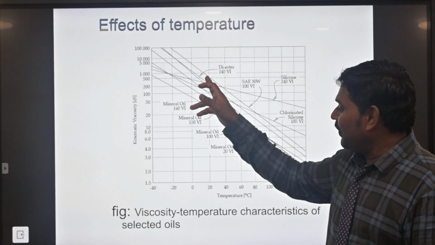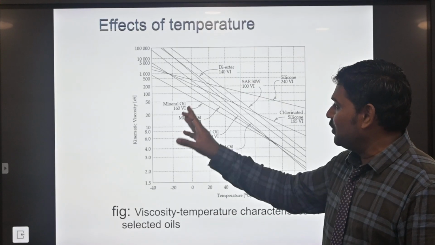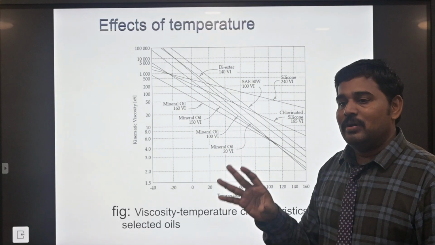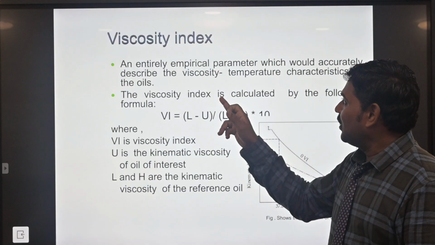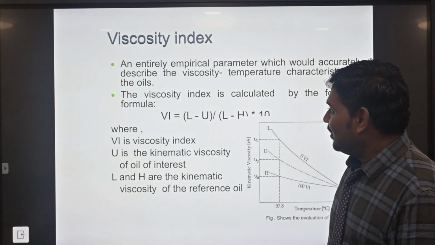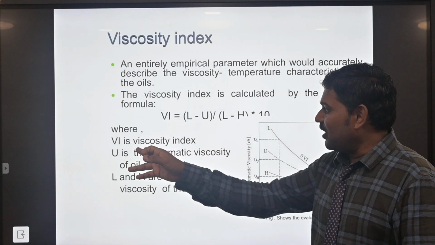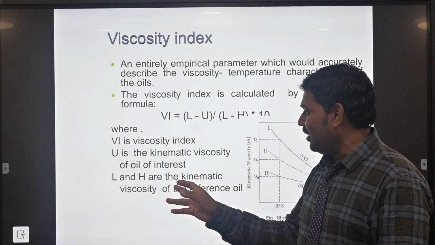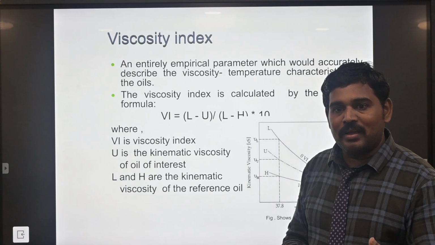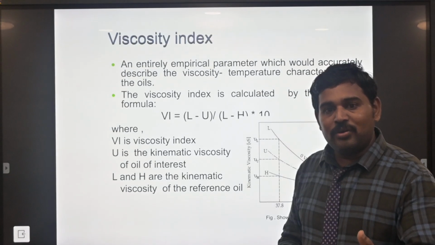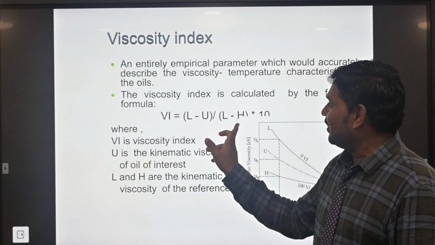So overall, the effect of the temperature relates to the pressure level, and the graph will be monitored through the level of fluid, meaning different liquids at the stages of the graph method. Say, viscosity index. The viscosity index is found as L minus U divided by L minus H. U is the kinematic viscosity of the meter. L is the kinematic viscosity of the reference oil. You take castor oil, kerosene, or some other liquid, and use its viscosity to find the viscosity index.